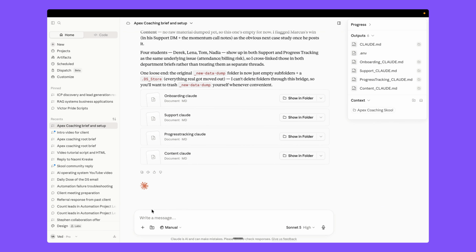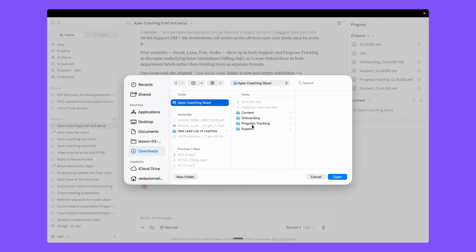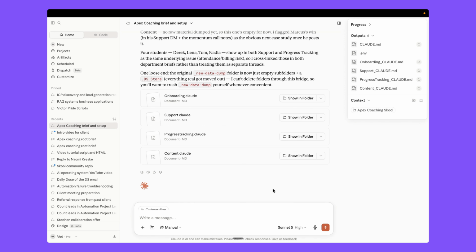Okay, so here let's say we are working on onboarding, right? So here you can just simply add in a folder. So you can go here, and let's say this time we are just working on our onboarding, right? So onboarding has its own claude.md file that has information about our community or our coaching, right? And that has the three sign up files as well. So we can connect it here, and here we can just ask it.